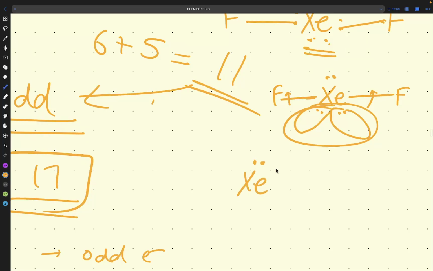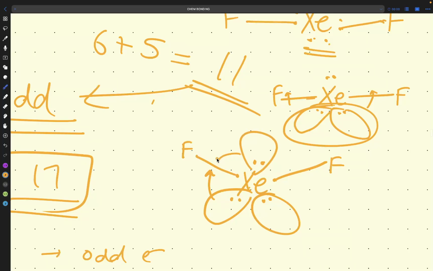Xe, here one lone pair is present, right? Here two lone pairs. So I will draw two lone pairs like this. It is repelled, so the lone pairs are cleared here. What we have to do is draw the two fluorines. So this will be the exact structure of XeF2. This lone pair equally shifted to the fluorine position, and this lone pair also shifted here.